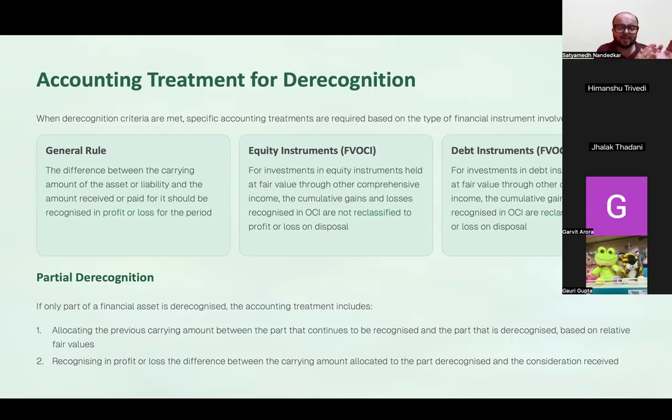And because they are exiting your books of accounts, you will derecognize, right? So if it is an equity instrument which was originally recorded at fair value through OCI, you sold it and at the time of sale there was a gain, that gain does not get reclassified. The same situation, when it is a debt instrument, in that case the amount of gain or loss on disposal gets reclassified to P&L. This is one difference between equity instrument and debt instrument.